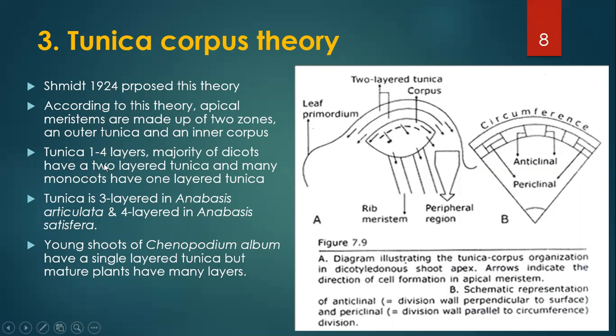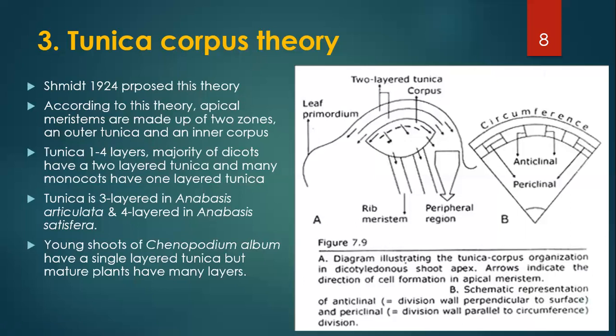Tunica consists of 1 to 4 layers. The majority of dicots have a 2-layered tunica and many monocots have a 1-layered tunica. It means that dicots and monocots have different numbers of layers in terms of the tunica corpus theory. Most plants have 2 or 3 layers of the corpus, whereas they have 2 or 3 layers of the tunica. It differs on the basis of the type of plant.